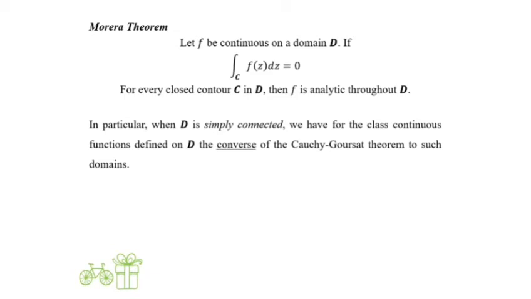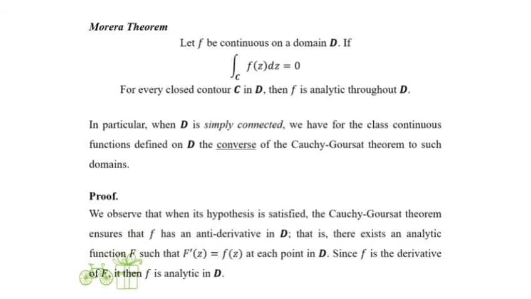So the Morera theorem, usually called the converse of Cauchy-Goursat's theorem. So we will prove the Morera theorem now. We observe that when its hypothesis is satisfied, where function f is continuous on a domain D, and the integral of f(z) dz along C is equal to 0 for every closed contour C in D,